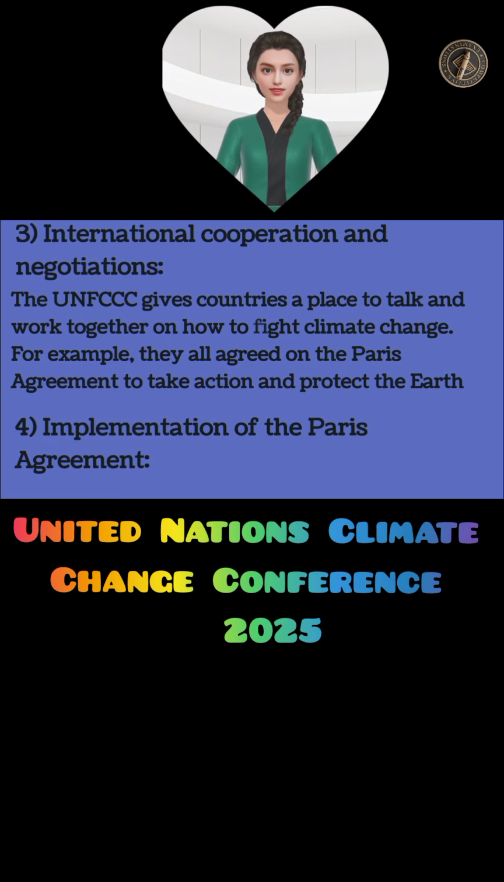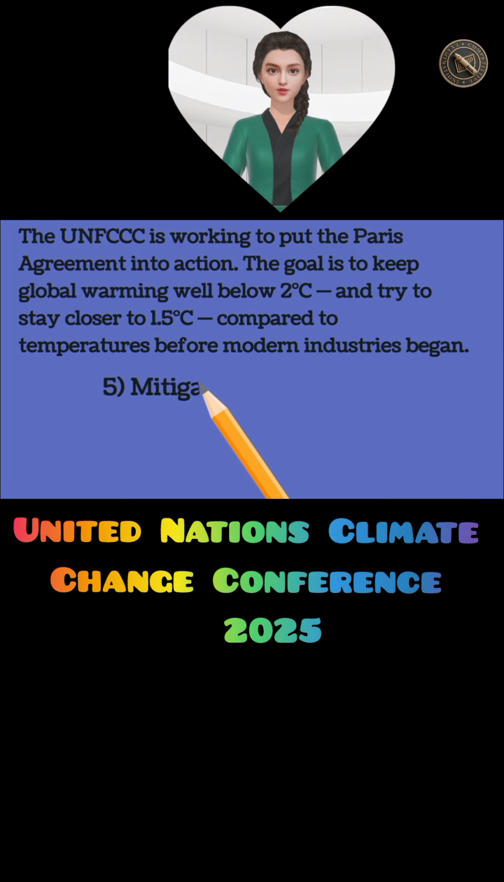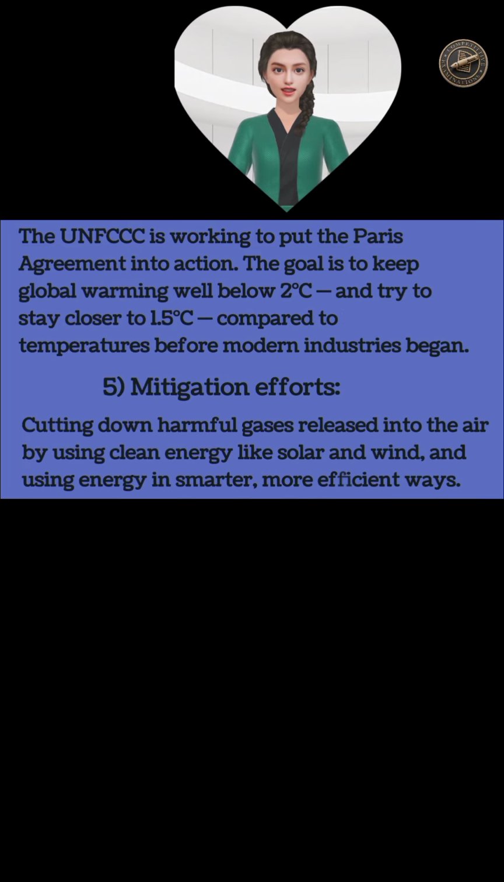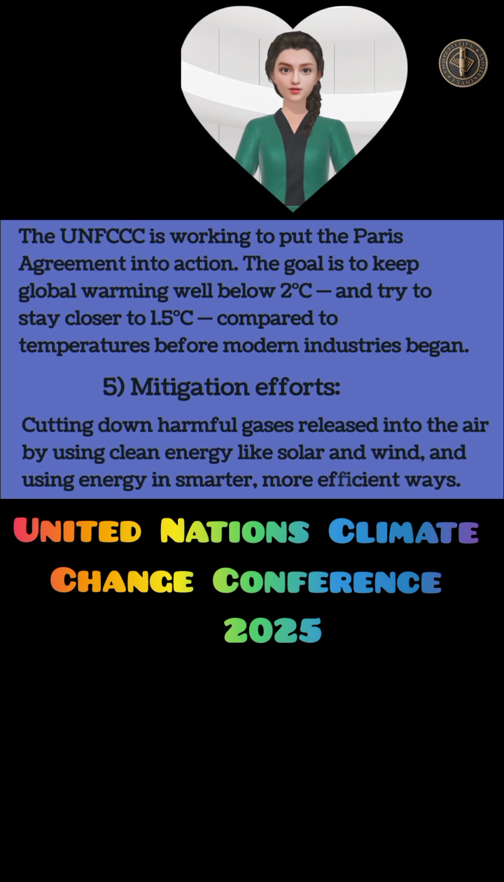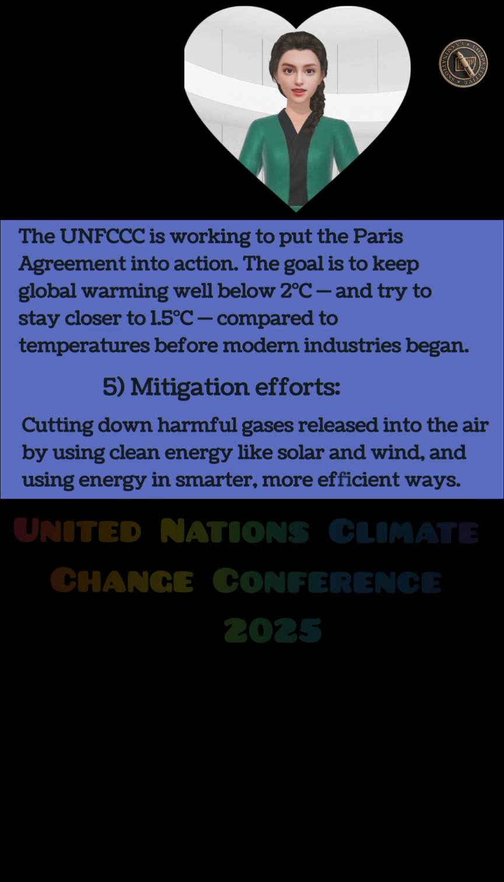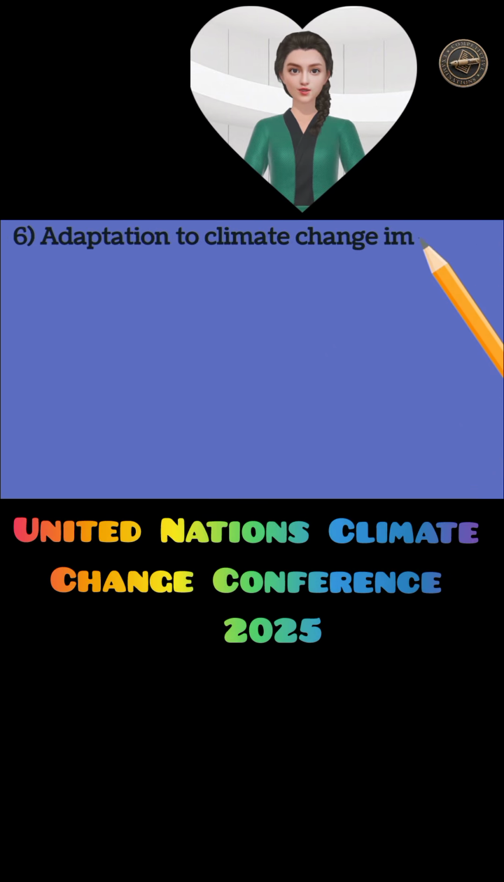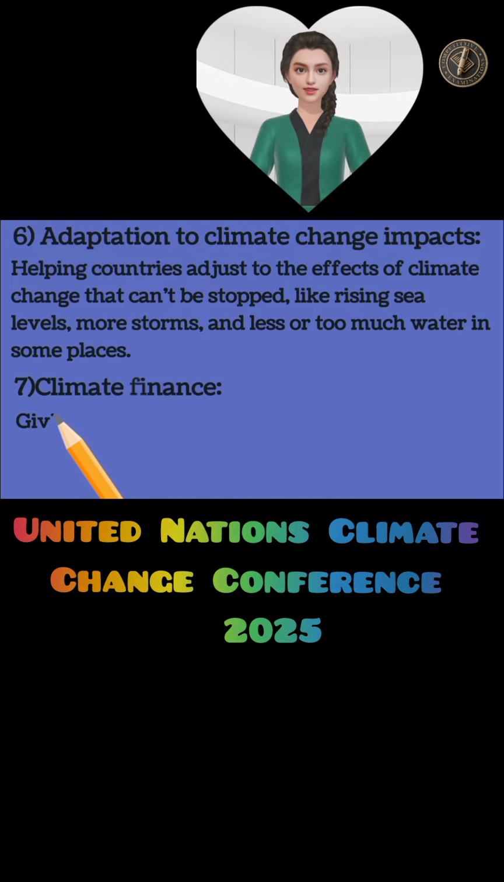3. International cooperation and negotiations. The UNCC gives countries a place to talk and work together on how to fight climate change. For example, they all agreed on the Paris Agreement to take action and protect the Earth. 4. Implementation of the Paris Agreement. The UNCC is working to put the Paris Agreement into action. The goal is to keep global warming well below 2 C and try to stay closer to 1.5 C compared to temperatures before modern industries began.